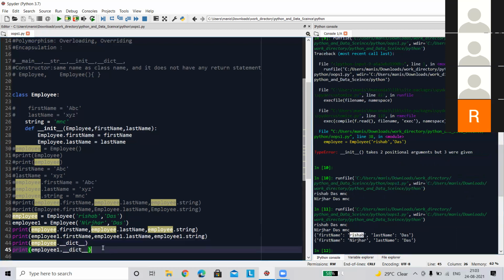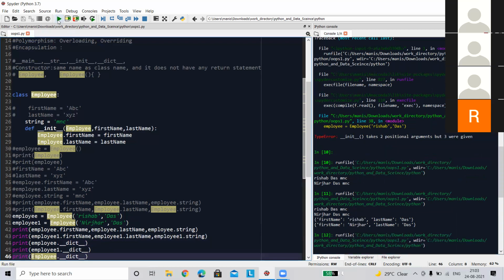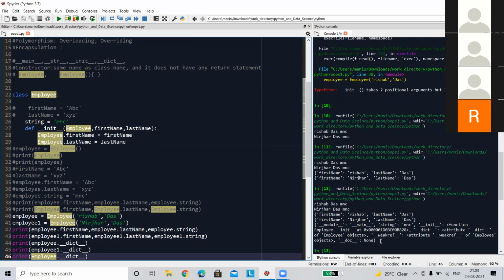But now see, if I do the same thing using the class name, you can see that there is a vast amount of things present. And one thing you can clearly see is Employee.__init__ at 0x01 some value.